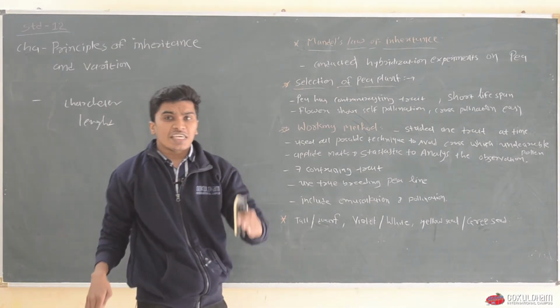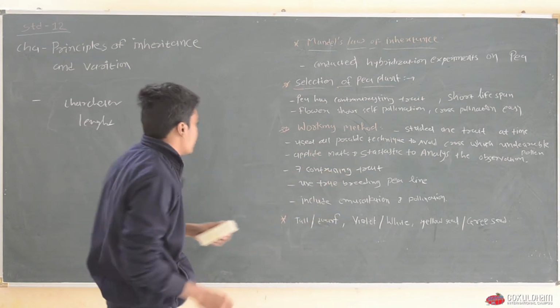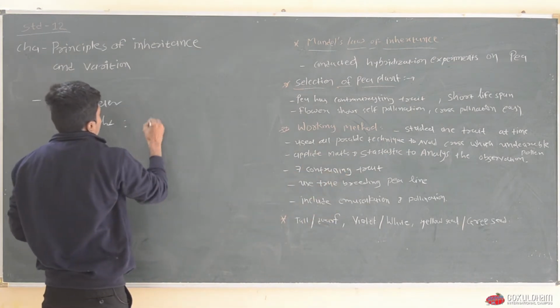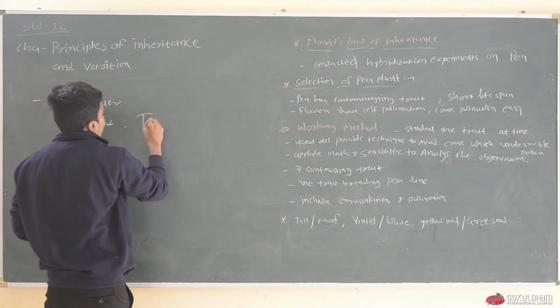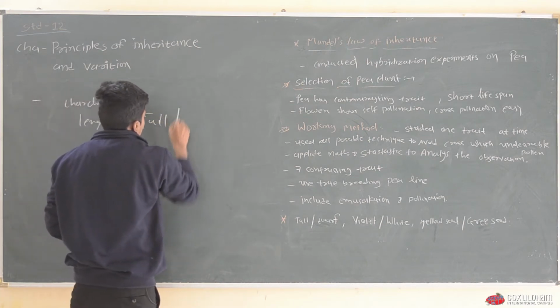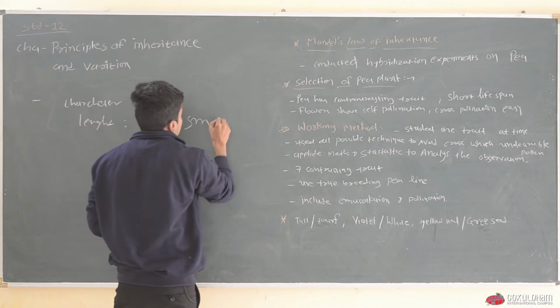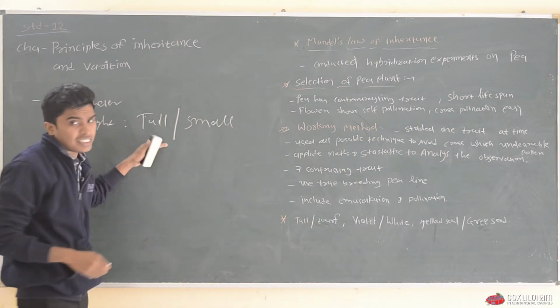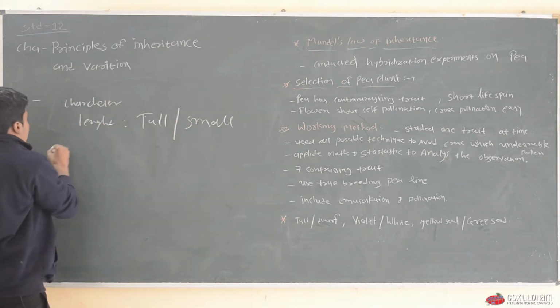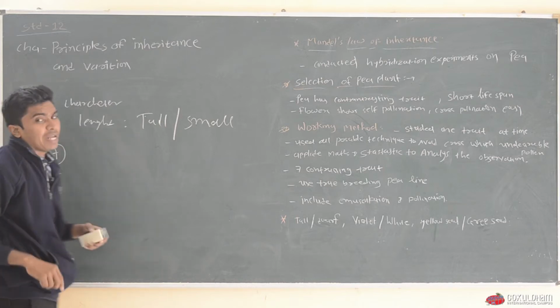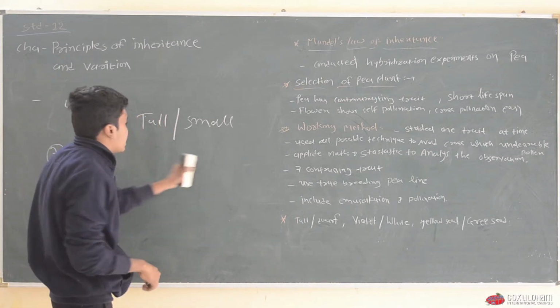And the contrasting characters found in pea are tall plant and small plant. Like this, there are 7 characters found in pea plant with contrasting characters.